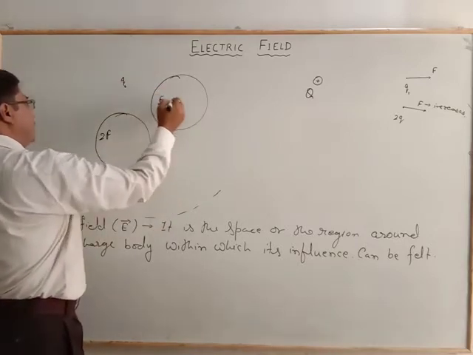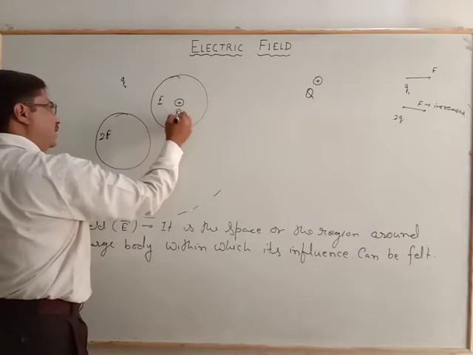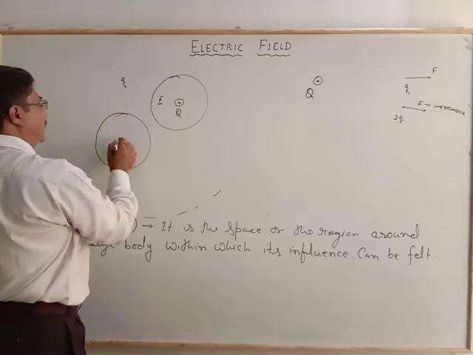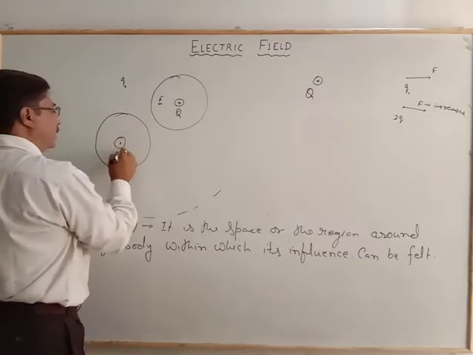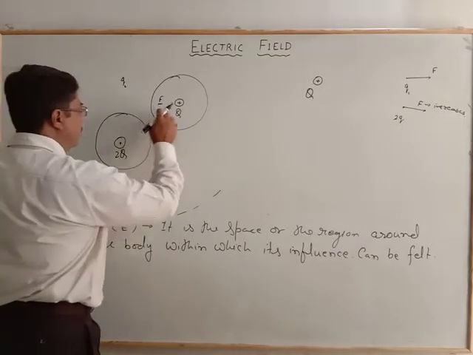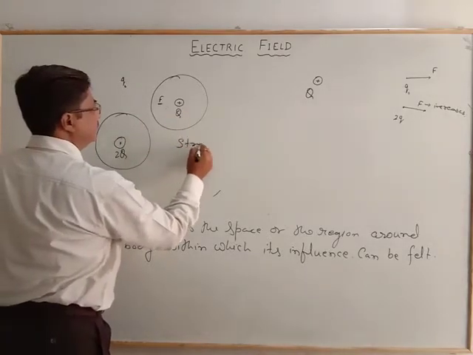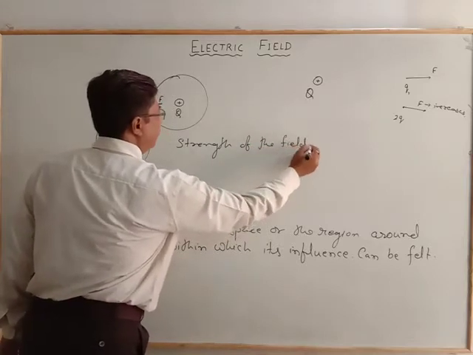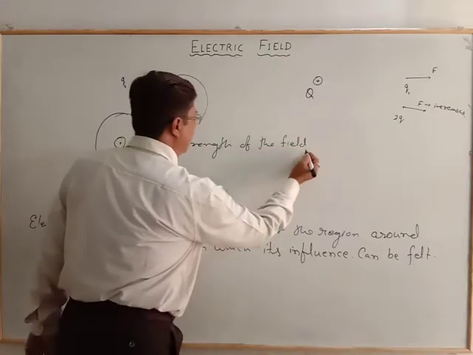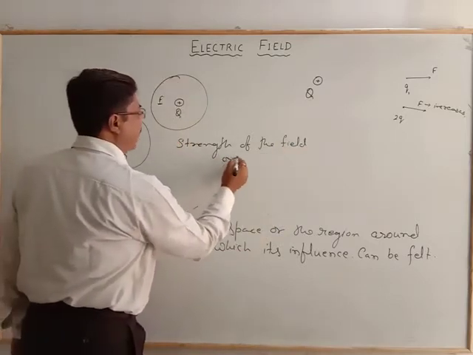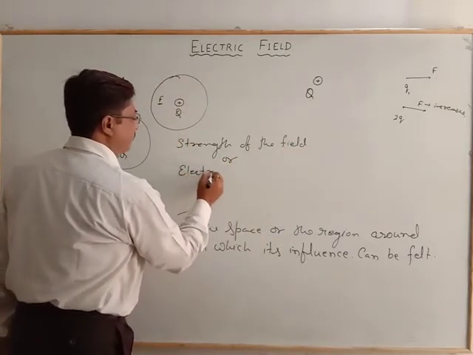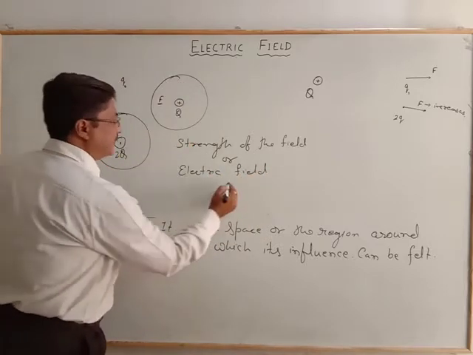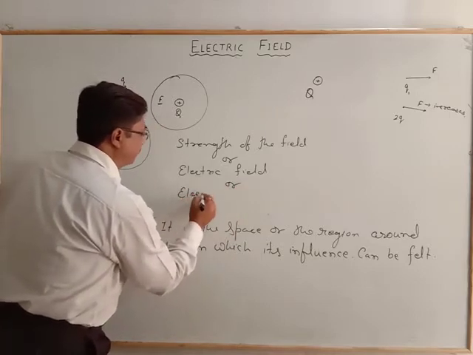Here the force acts due to the charge, let it be Q, and here the force acting on the test charge is due to the greater value of Q. So these two represent the strength of the field, and that strength of the field is itself known as the electric field, or it is also represented as electric field intensity.